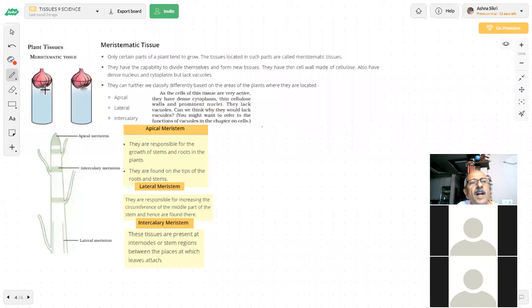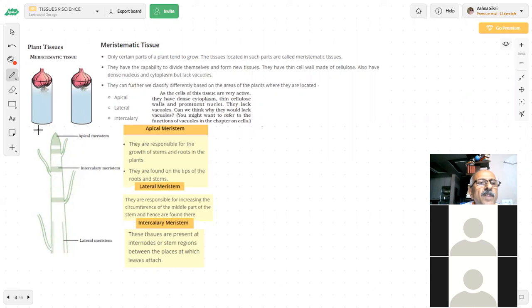You can cut the roots of one and not cut the roots of the other. Cut the roots of one, do not cut the roots of the other, and let them stay in water for some period of time. Now the question is, what will happen? Cut the root tips of the onion.